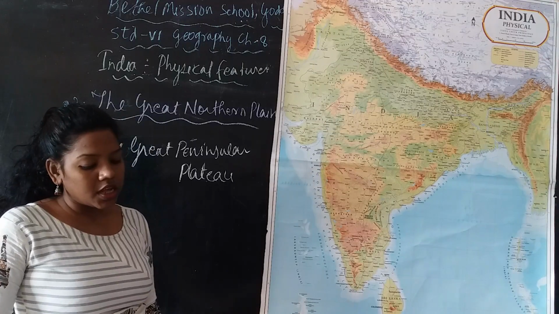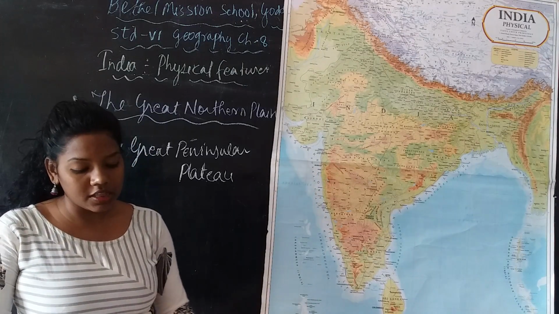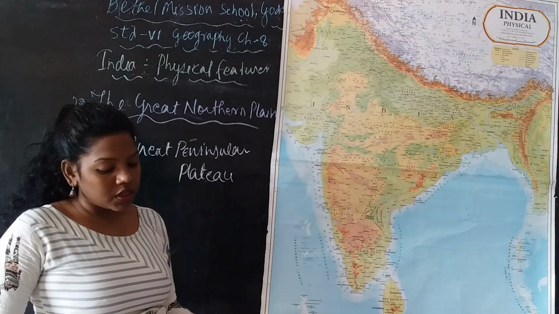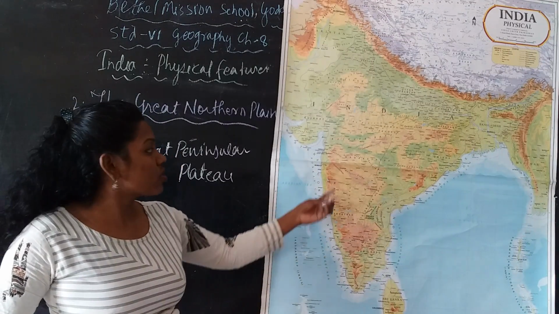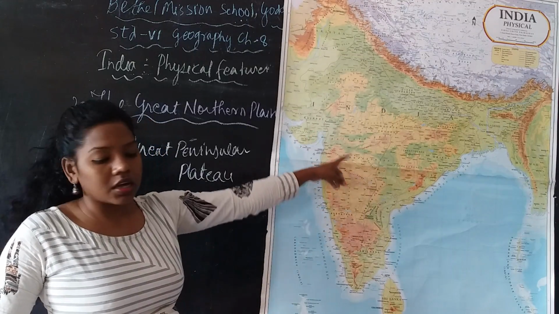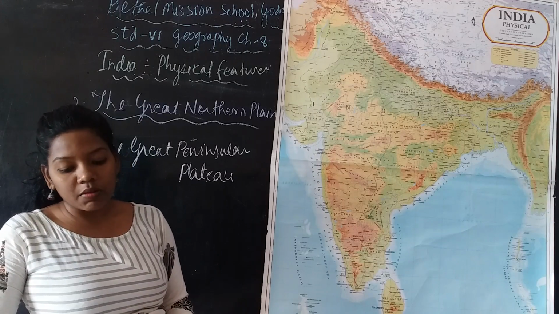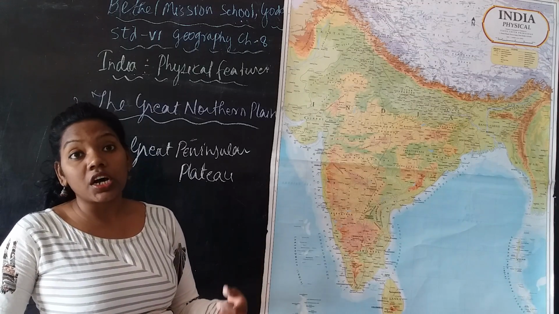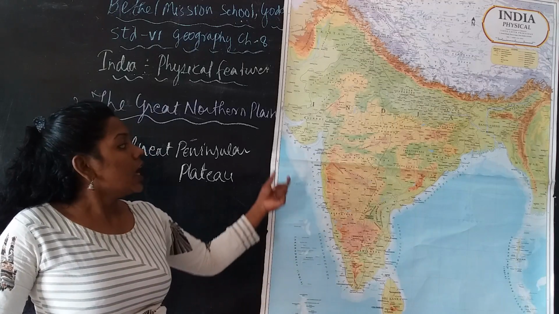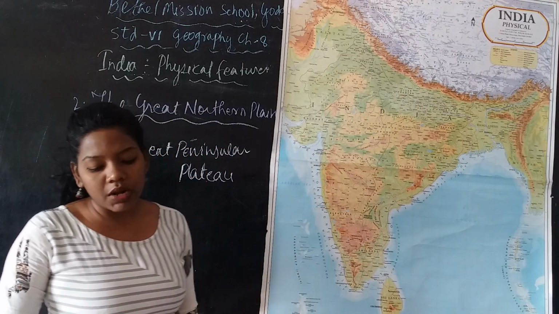There are many important high hills like the Aravalli Hills, Vindhyas, Mahadeva and Anaimalai in the Great Peninsular Plateau. There are also many rivers, like the Narmada, Tapi, Krishna, Godavari and Kaveri, which originate from the Deccan Plateau.